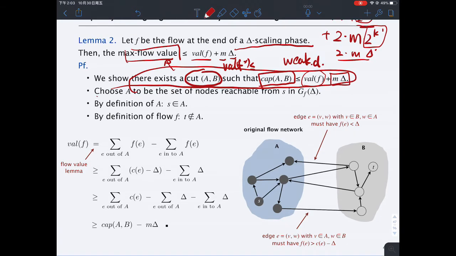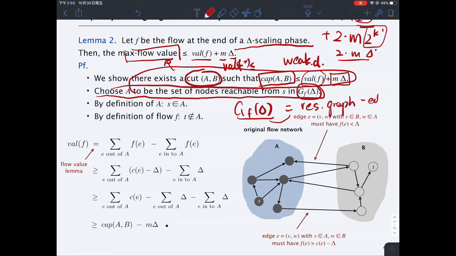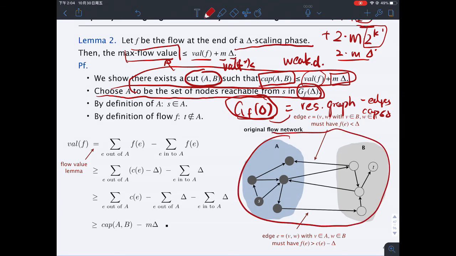Again, the procedure is almost identical to what we did for proving the max-flow min-cut theorem. We look at the graph G_f(delta), which is the residual graph minus all the edges whose capacity is less than delta. We start with G_f(delta), run a BFS starting from s, and find all the nodes that are reachable from s in G_f(delta).